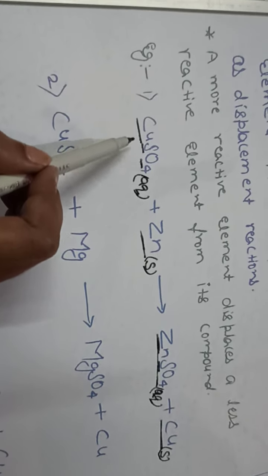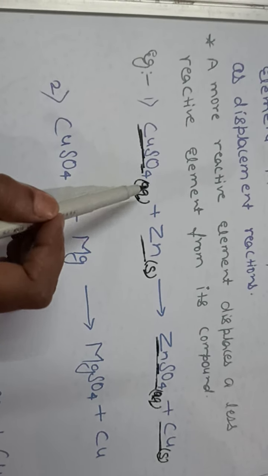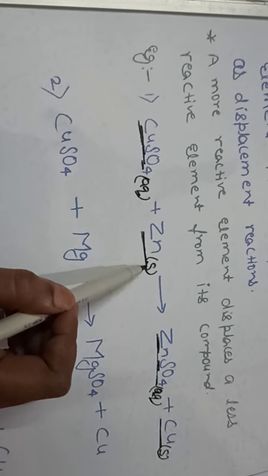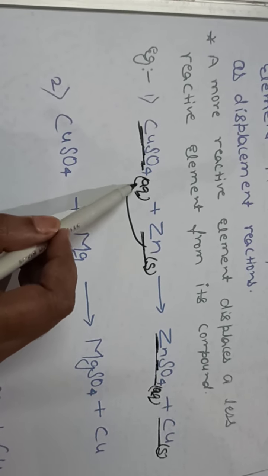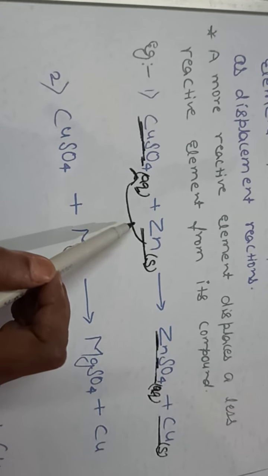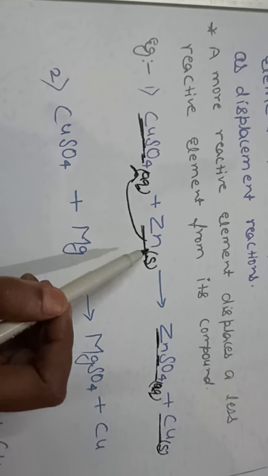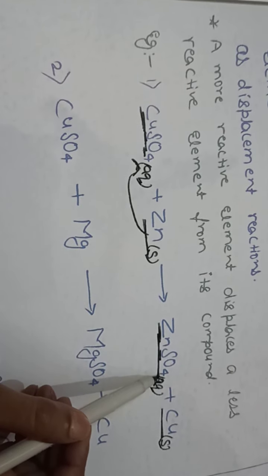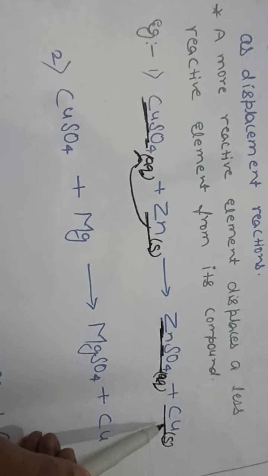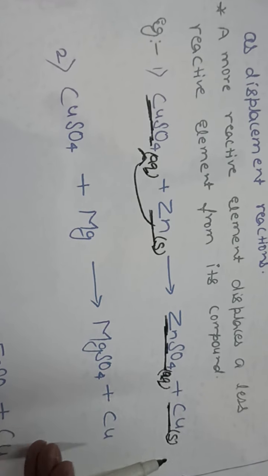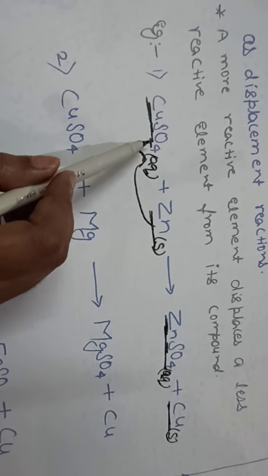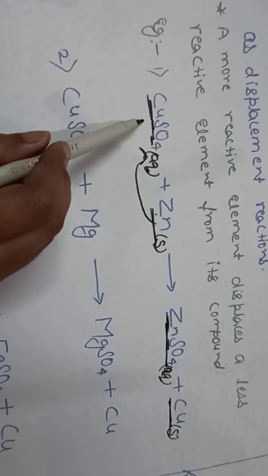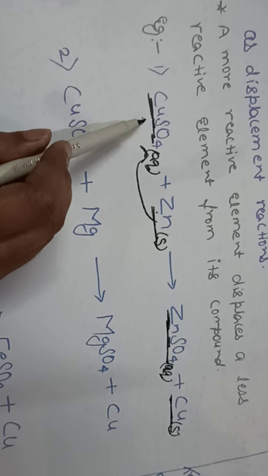So when a strip of zinc metal is placed in copper sulfate solution, then zinc sulfate solution and copper are obtained. Now see here, you can see that zinc is displacing copper from this sulfate solution.